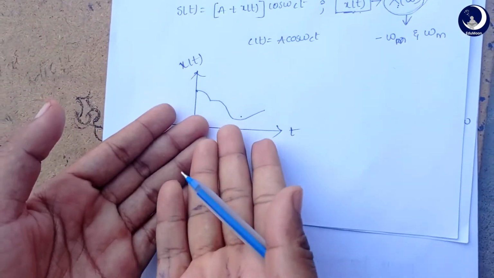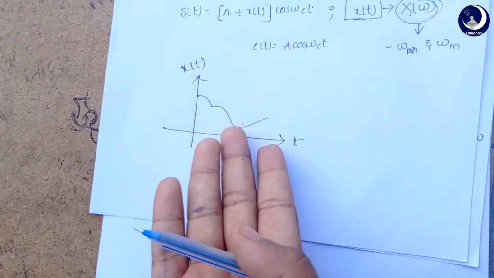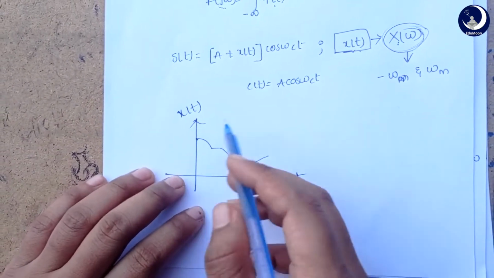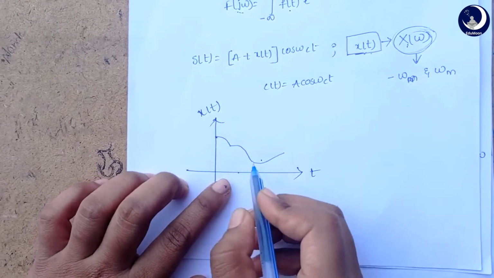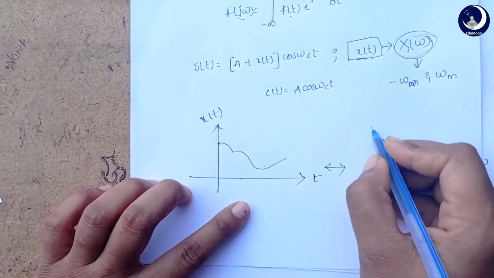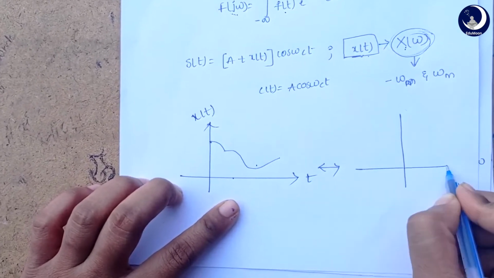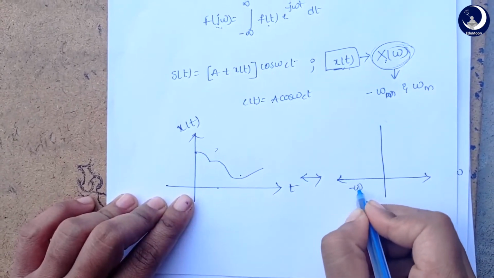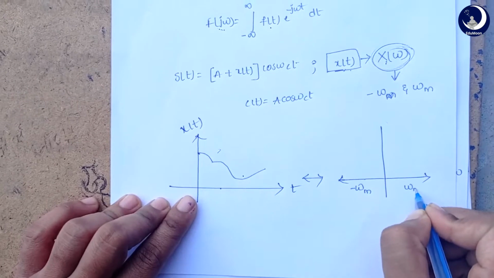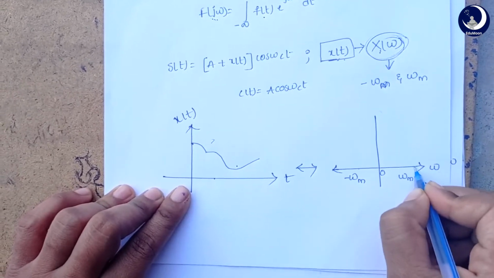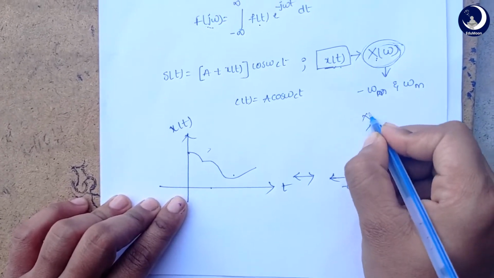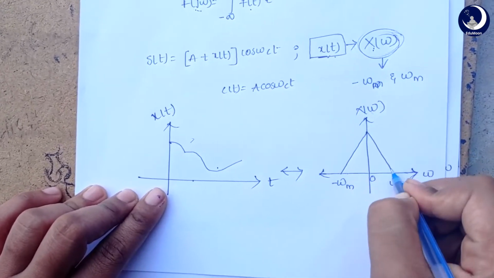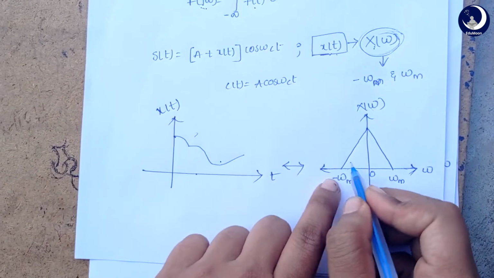See, look at this. Is this any type of cosine or sine? This can't be defined, right? So we just assume this as x of t. When we convert this into the frequency domain, let's consider that this signal lies between the frequency range minus omega m and omega m. This is frequency and this is x of omega. So our function in the frequency spectrum lies between this.